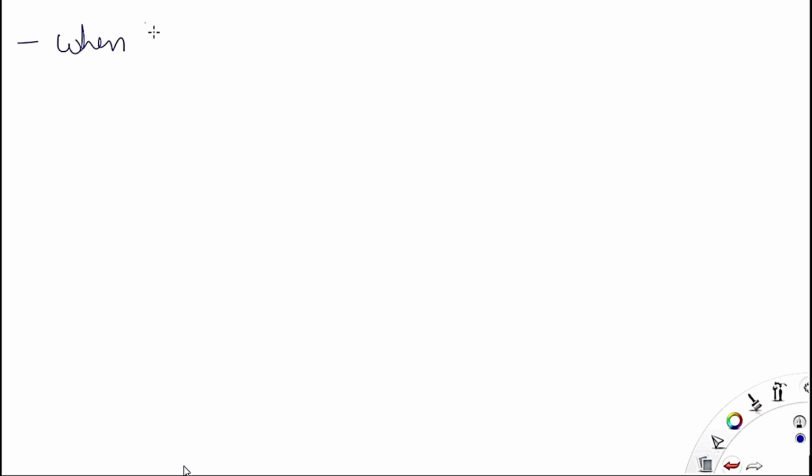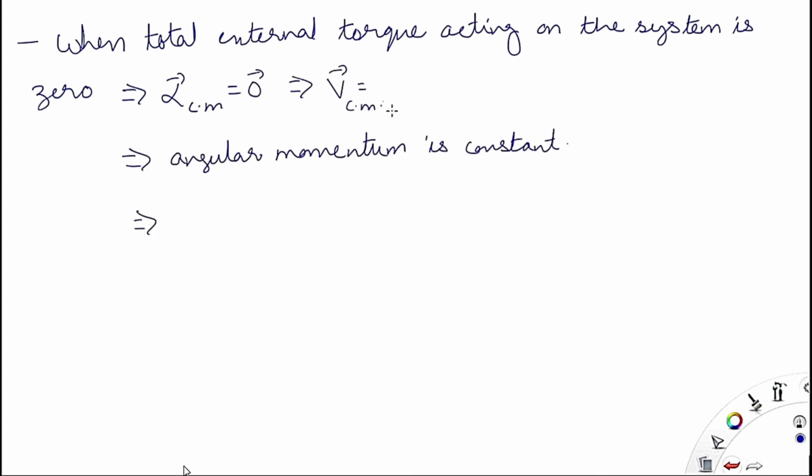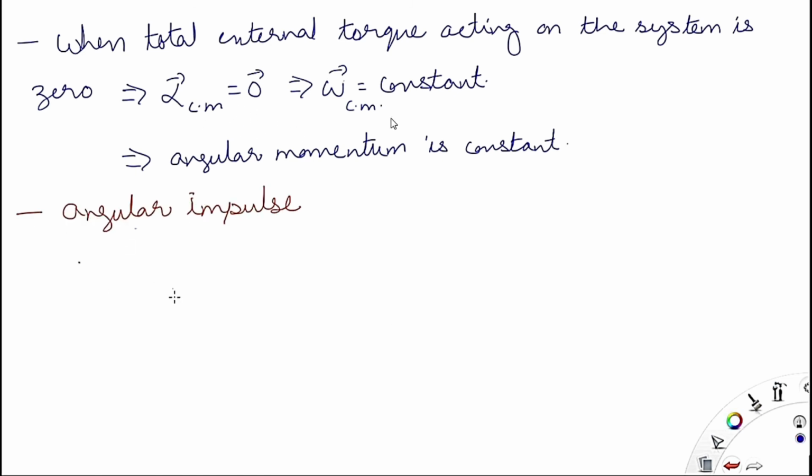Now when total external torque acting on the system is equal to 0, this is the conservation of angular momentum. That is, when total external torque acting on the system is equal to 0, then angular acceleration of center of mass is equal to 0, and angular acceleration equal to 0 means angular velocity is constant. Okay. So angular velocity of the center of mass is constant.